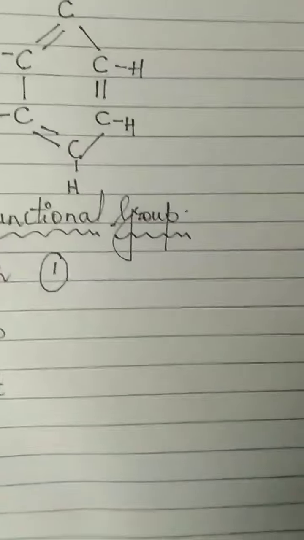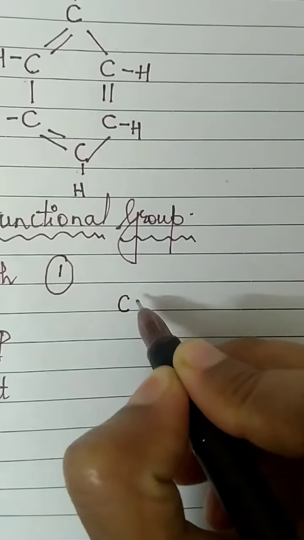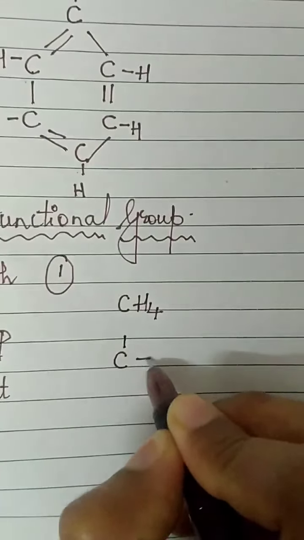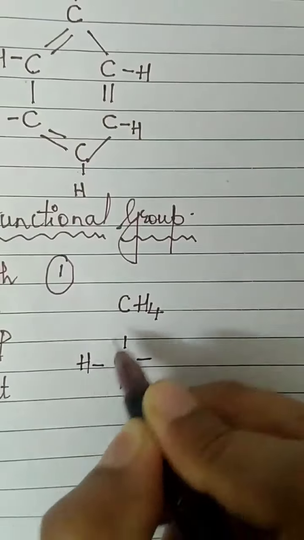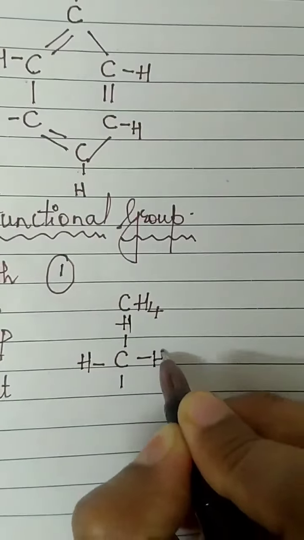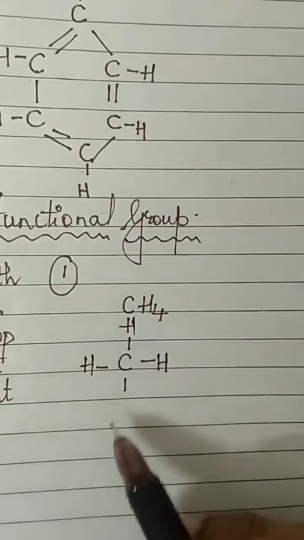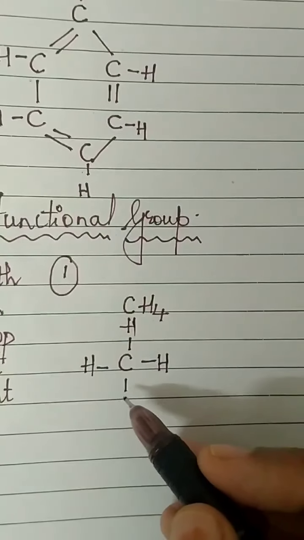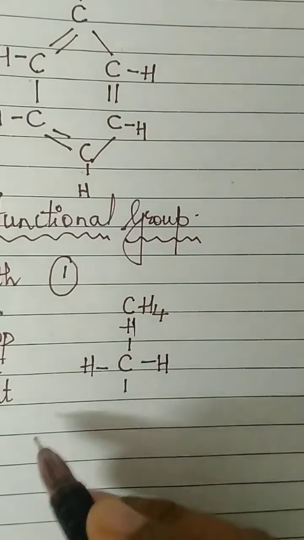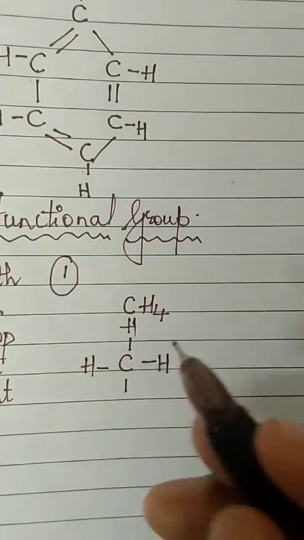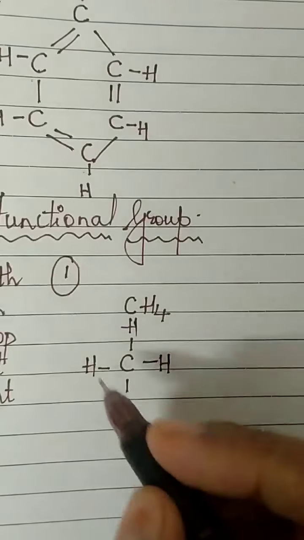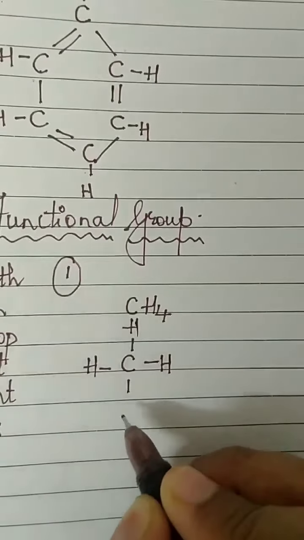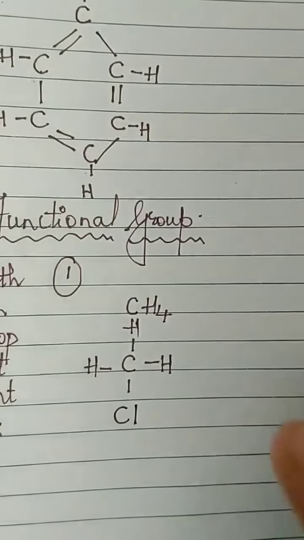For that I'll start with an example. Let us start with methane, CH4. We draw the structure this way, very simple: 1 carbon and 4 hydrogens. Now purposely I did not draw the fourth one. Out of the 4 hydrogens, if I take 1 hydrogen out, and in place of that hydrogen I place another atom, a heteroatom different from hydrogen, it can be any, for the time being I'll take chlorine.